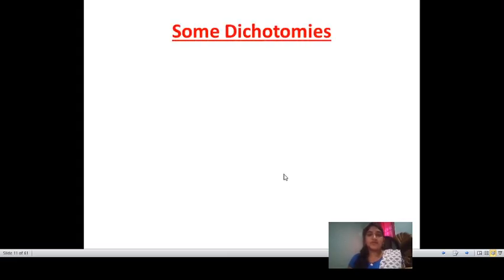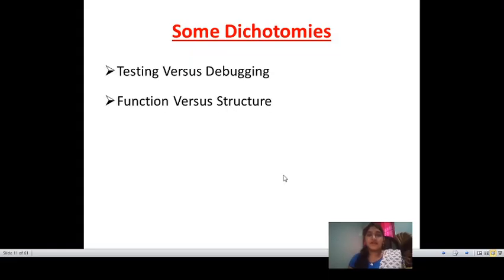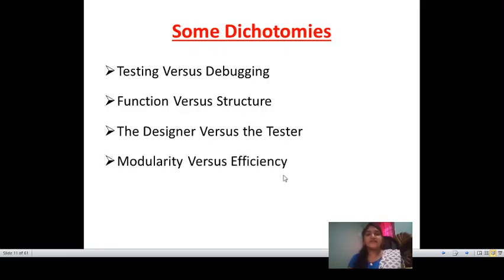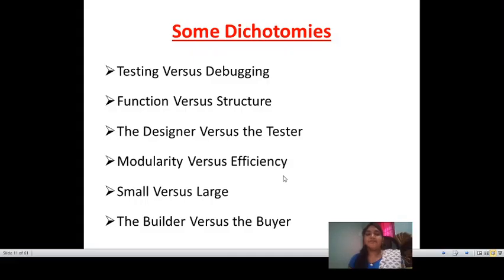Hello. Now we are going to discuss dichotomies, some dichotomies in the software testing methodologies. The first one is testing versus debugging, function versus structure, designer versus tester, modularity versus efficiency, small versus large, builder versus buyer. These are some of the dichotomies which you need to define.